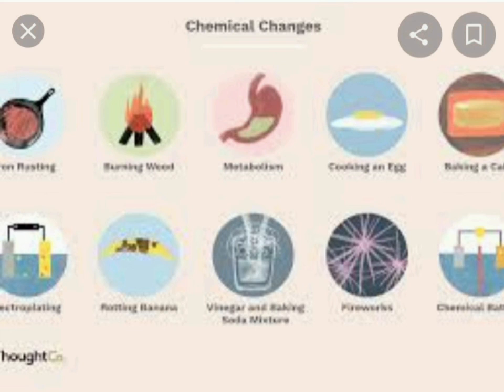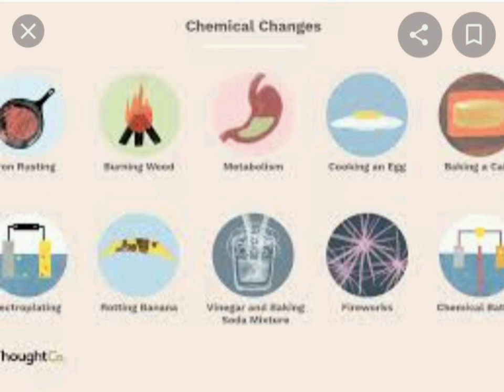What is a chemical change? A chemical change is a permanent change in which a new substance is formed. For example, if we make an omelette out of an egg, it is not reversible, it is permanent, so it is known as a chemical change. And burning of paper: once we burn a paper, it changes into ash and smoke, and we can't change that ash back into paper.